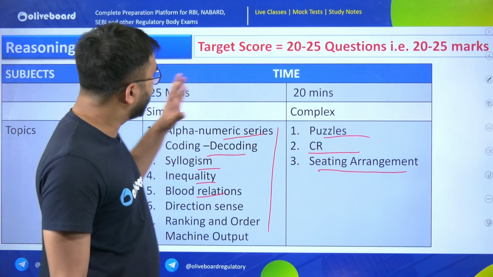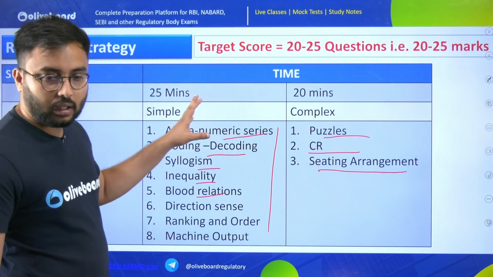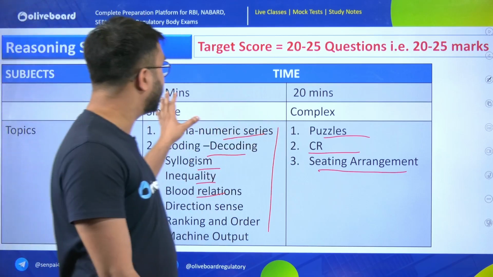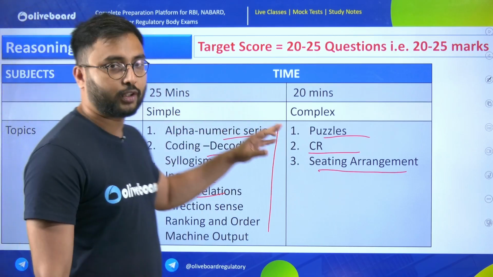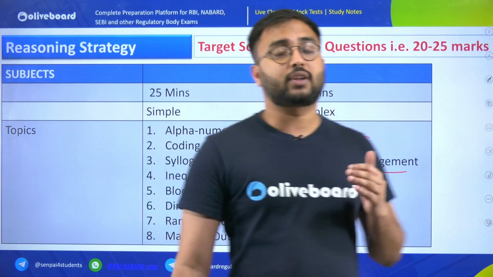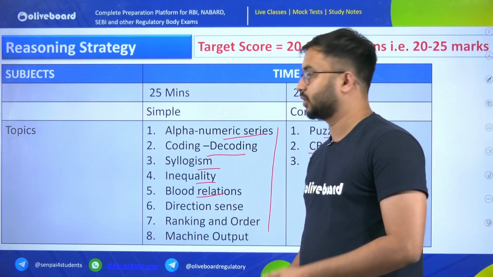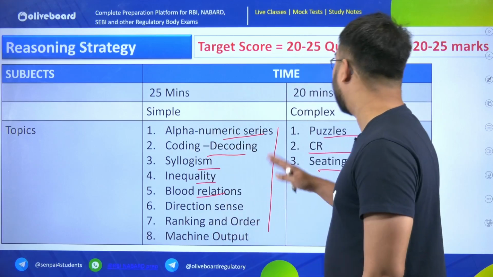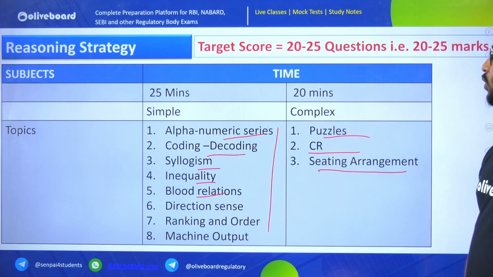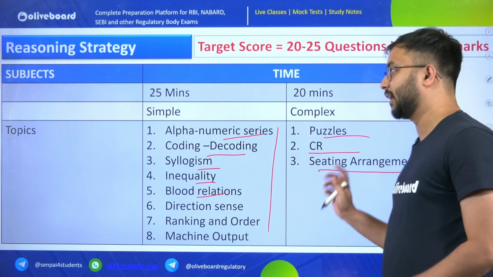In reasoning also, try to attempt the questions in such a way that, as there are 60 questions in reasoning and you have 45 minutes of time, first you should try to solve the low hanging fruits or easy questions. So go for these easy questions first, and then for the rest of the time you can go for your puzzles, critical reasoning and complicated questions.